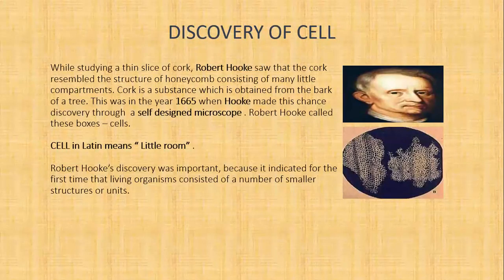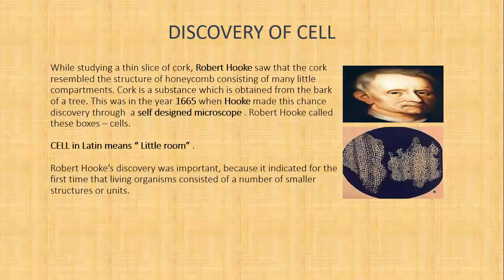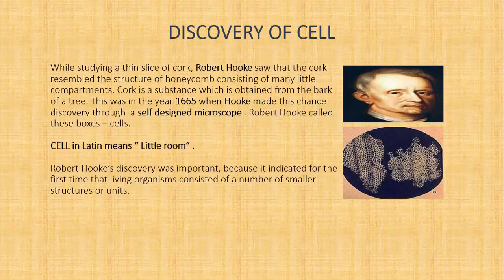Now, who discovered the cell, or the discovery of the cell. While studying a thin slice of cork, Robert Hooke saw that the cork resembled the structure of a honeycomb consisting of many little compartments. Now, what is cork? Cork is a substance which is obtained from the bark of a tree.